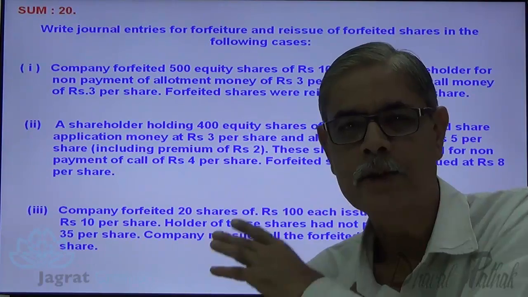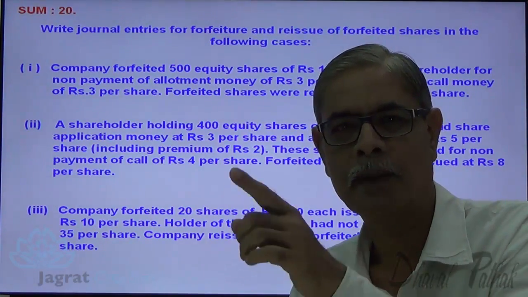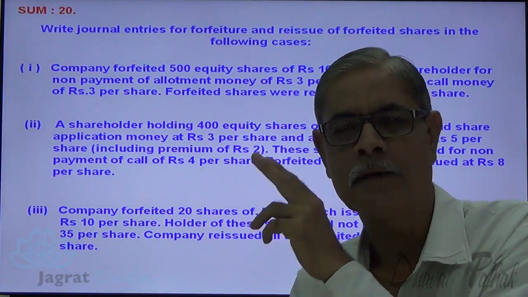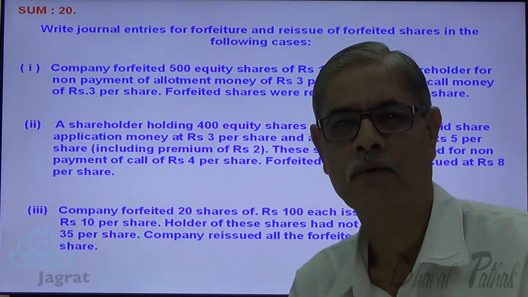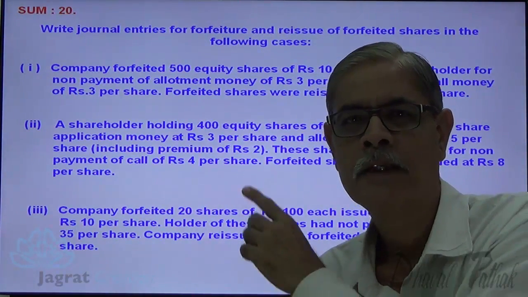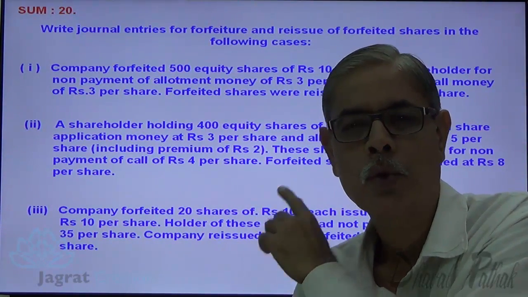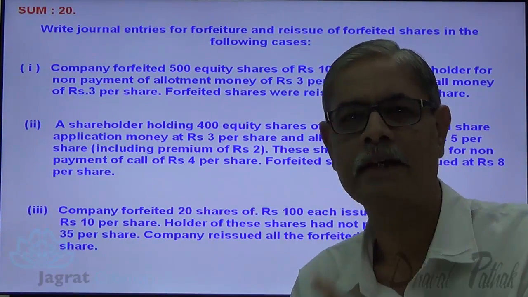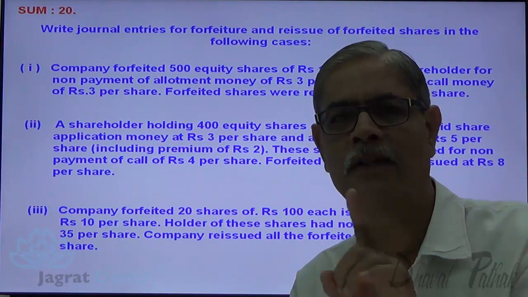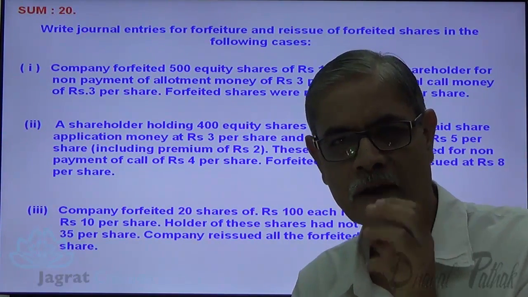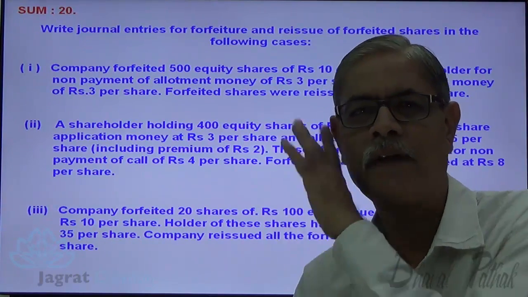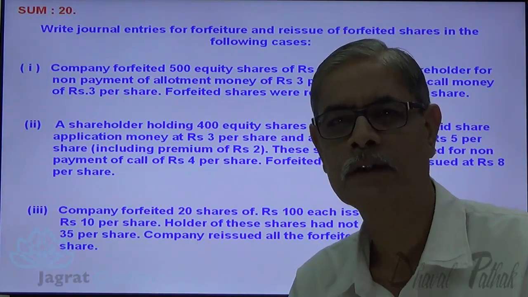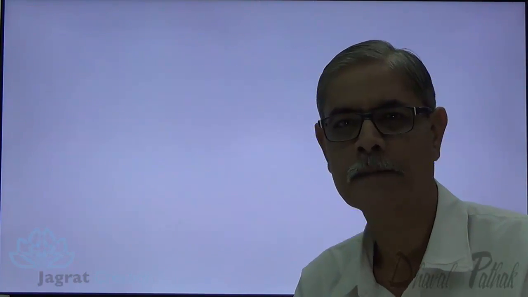So here there are 3 situations. One, shares are issued at par, forfeited and reissued. Two, shares are issued at premium, premium is received and the shares are forfeited for non-payment of final call. In the third situation, shares are issued originally at discount, and for non-payment, shares are forfeited and reissued. This is what we want to consider in the theory part, and with reference to the discussion of that theory, we are going to solve these 3 sums. Now let us go to the theory part in more detail.